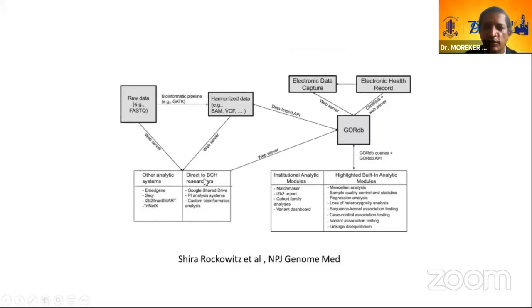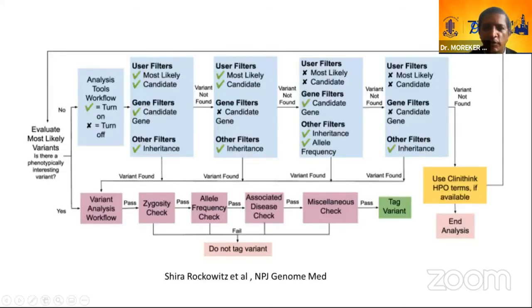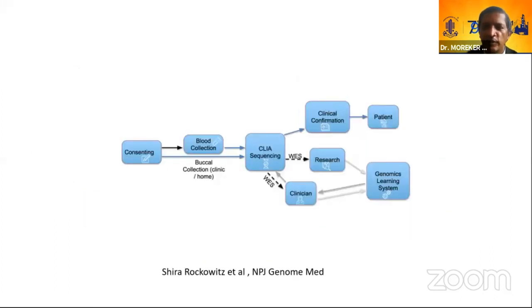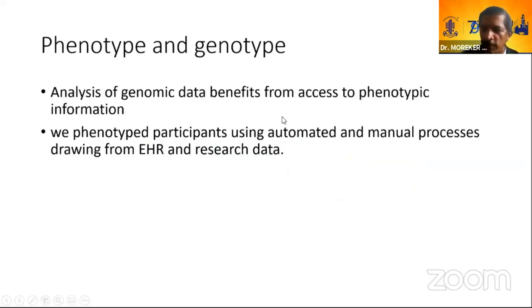We've taken the raw data, harmonized it, and put it into electronic data. And then we have done it in a very limited form. A very complex thing you do, you look at zygosity checks, LL check, and other miscellaneous checks, and then you tag the variants. This is the flow. The blood is collected, clinical information comes from the patient directly. This is a huge chunk where we've matched clinical information with the genotype. We don't do anything further. If it is not matching, it goes into clinical genomic learning and comes back to the clinician. He takes this patient to this arm.